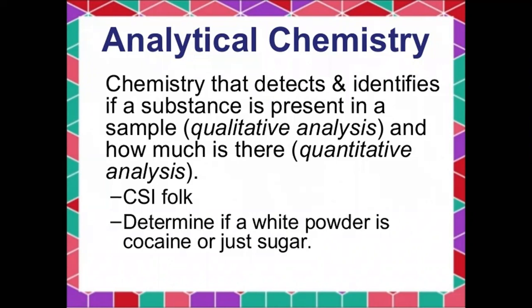So analytical chemistry involves the qualitative and quantitative determination of the chemical components of a substance.